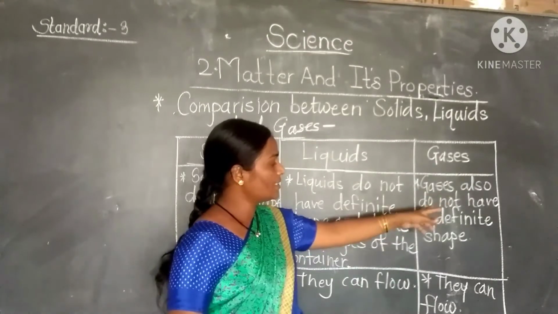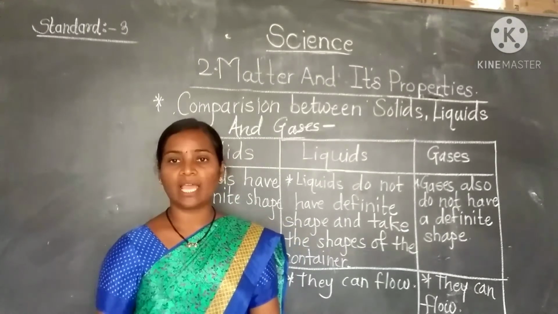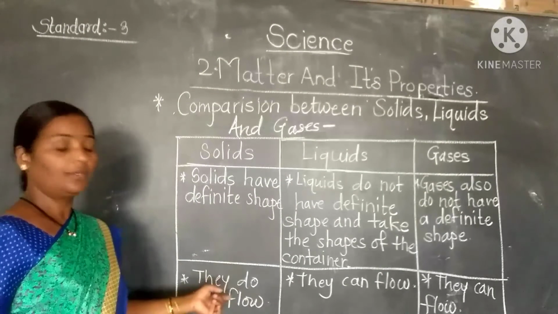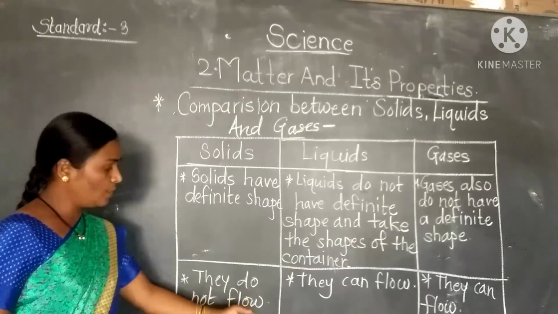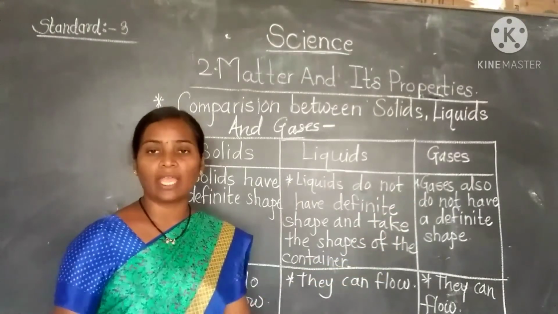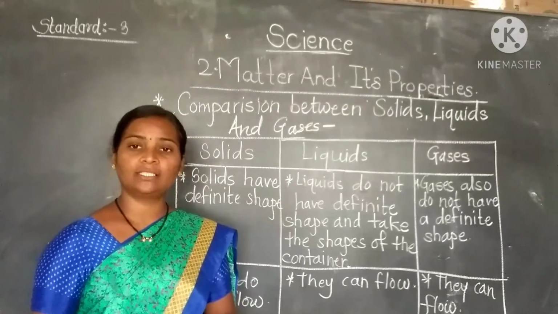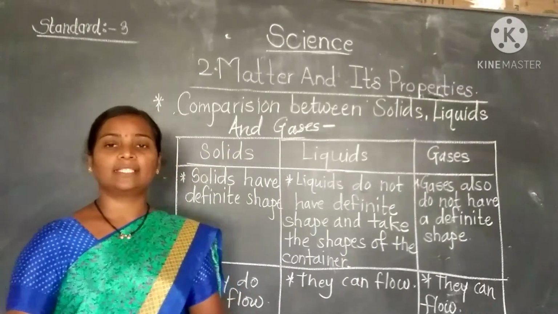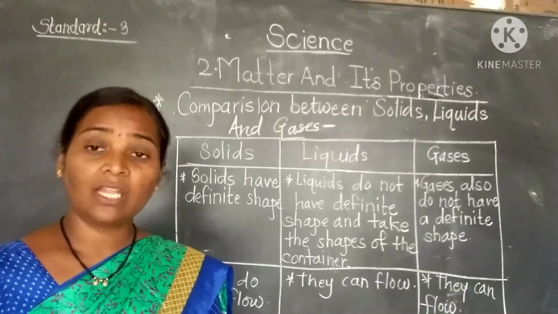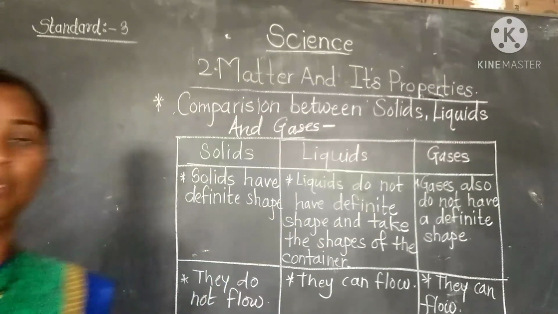Gases also do not have a definite shape. Liquids can flow, gases also can flow. This is the comparison between solids, liquids and gases. I hope you understood all these things. Now we have to learn the properties of matter.